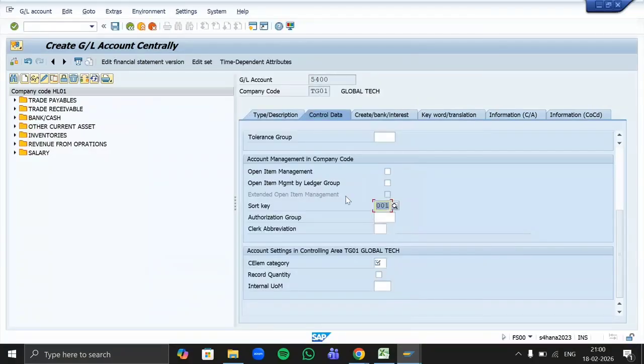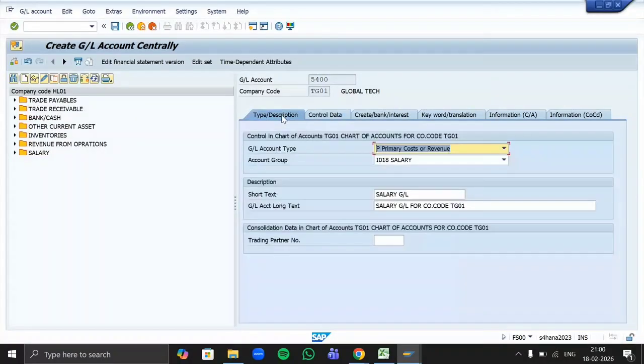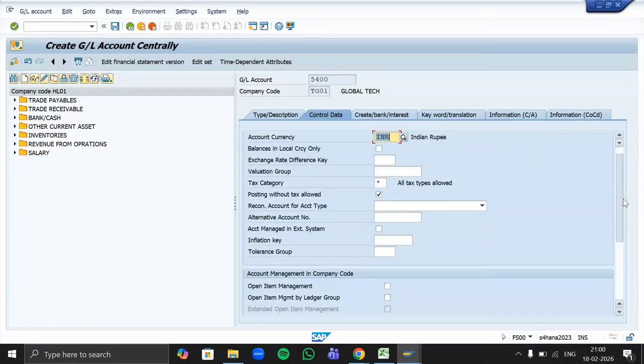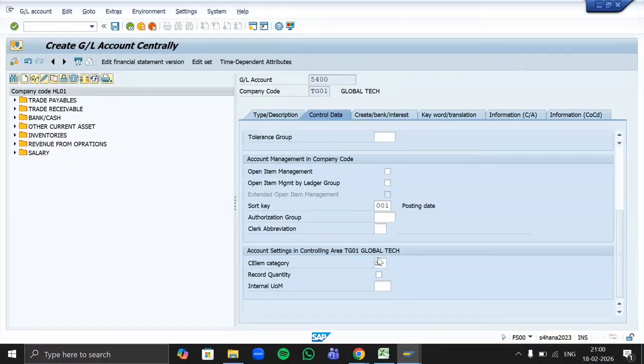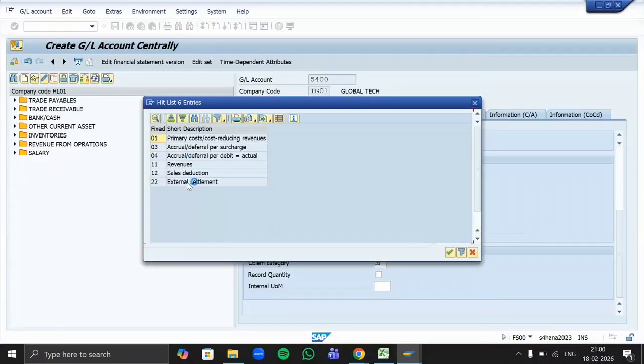Now whenever you create any P&L account, if you noticed here in type and description, we have mentioned it's a P&L account, primary cost or revenue. We didn't define whether it's a cost or revenue, right? So here in the control data tab, we have to define cost element category. If I go to the search option, what kind of cost element category will be reflected here? Just give some assumption, nothing else.